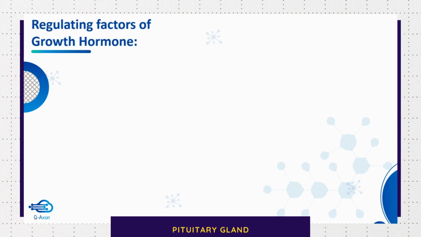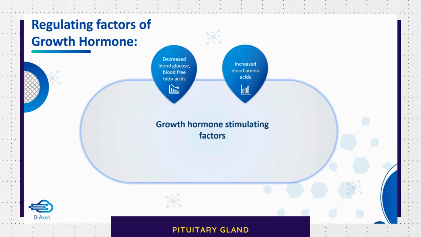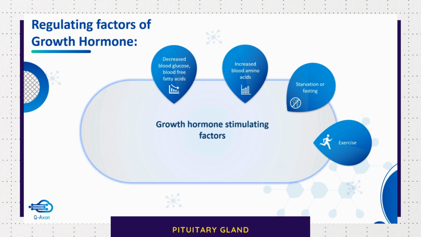Now let's see some other factors which play a role in the regulation. We have stimulating factors as well as inhibiting factors. So let's see some of the growth hormone stimulating factors. Factors like decreased blood glucose and decreased blood free fatty acids cause an increase in growth hormone secretion. Increased blood amino acids, starvation or fasting, which in turn causes decreased blood glucose level, and exercise. So exercise is found to have a very positive effect on the secretion of growth hormone.